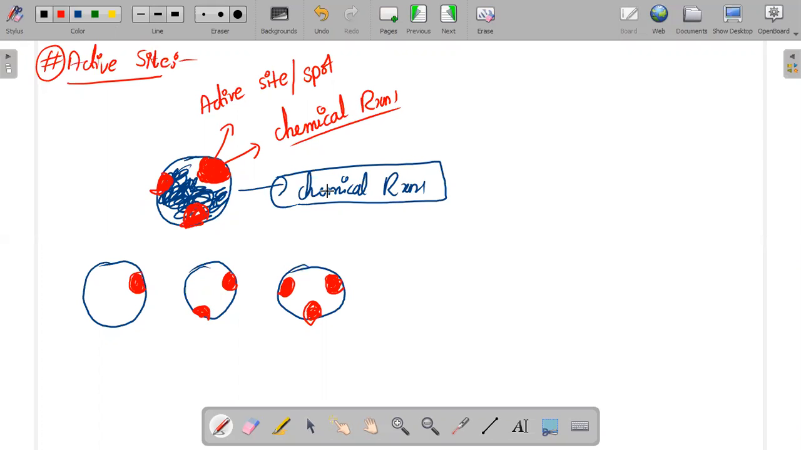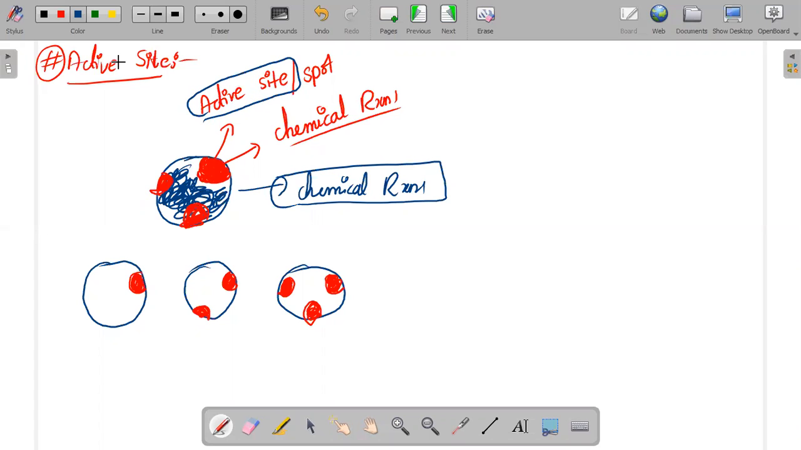Active site or active spot, just understand once. Active site or active spot means the entire enzyme is not going to participate in the chemical reaction. Only a certain part of the enzyme is going to take part in the chemical reaction, and that small part, that spot, that point is called the active site. Understand the name, the crux of the point. Active means that area is active and that area is going to participate in the chemical reaction. That's why that area is called the active site.